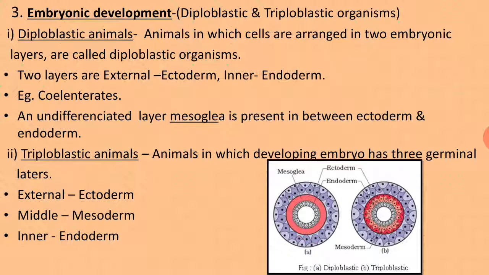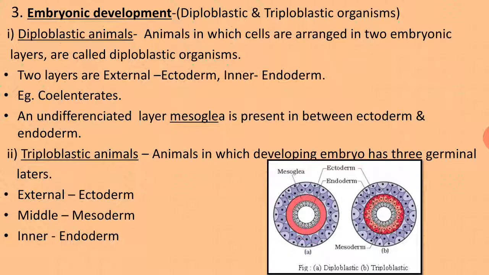Diploblastic animals are those in which cells are arranged in two embryonic layers. Diplo means two, and blast are the embryonic layers.